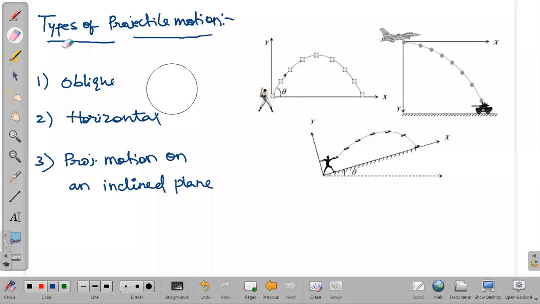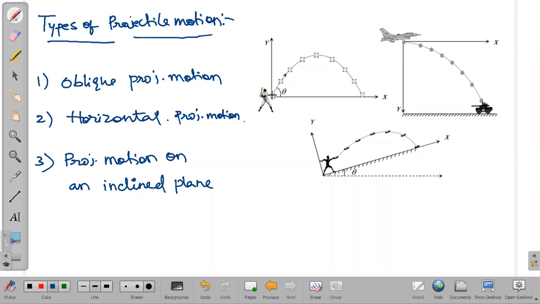Now, in this oblique projectile motion, and the second one, horizontal projectile motion, I have given these diagrams with examples also. See, on a flat surface, as presently IPL is going on, when a batsman hits, yesterday AB de Villiers was making many sixes.